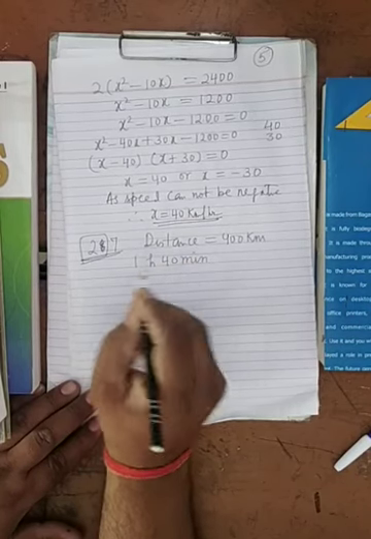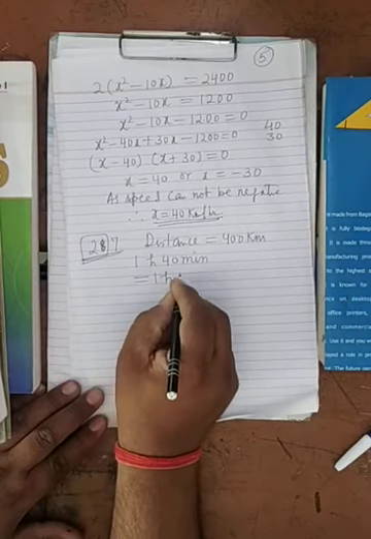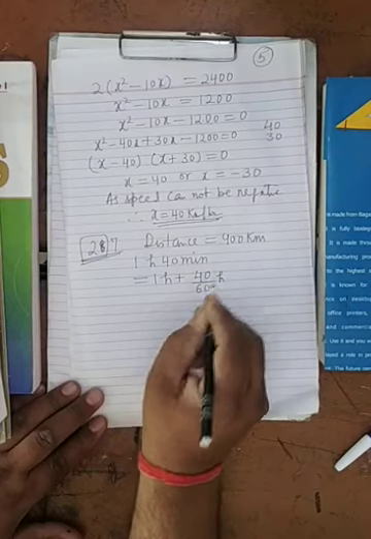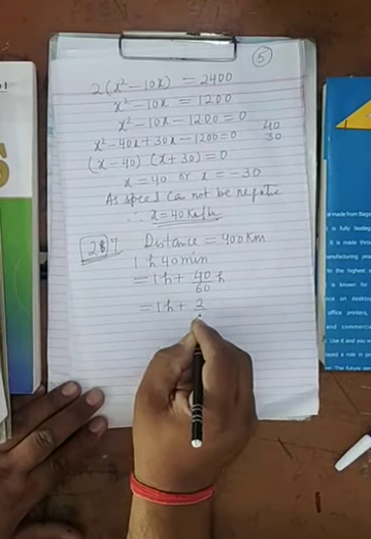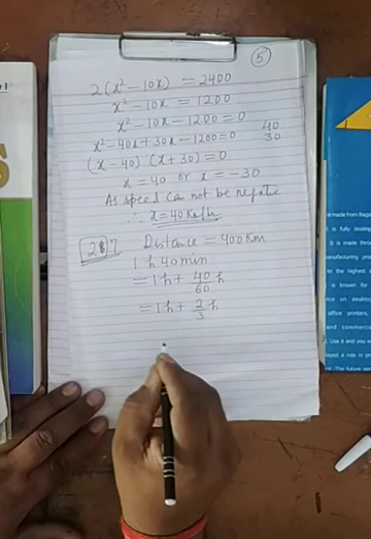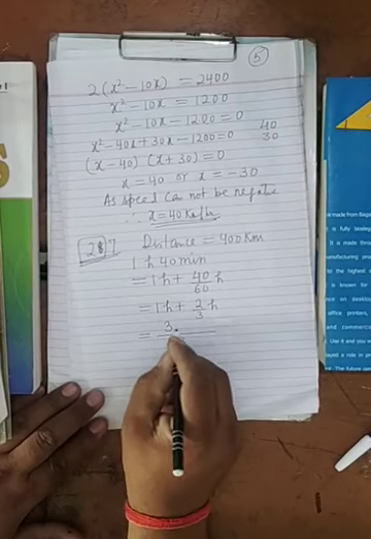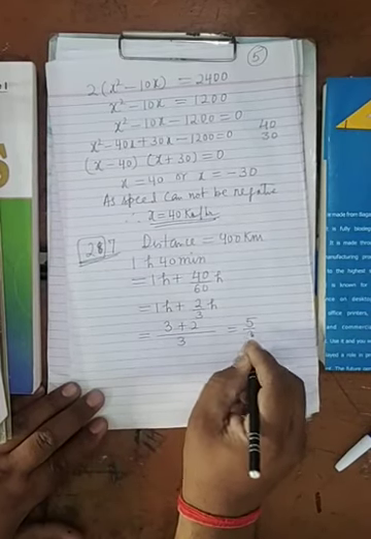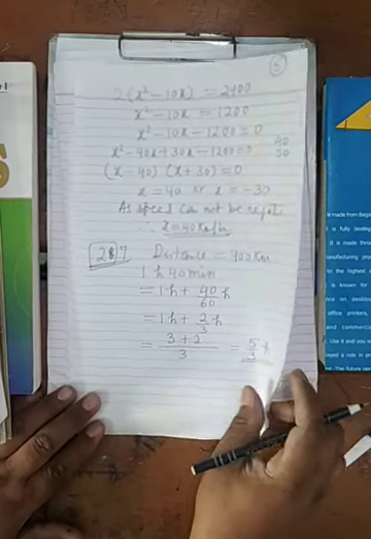First you convert this whole time into hours. So 1 hour plus 40 upon 60 hour. So this will be equal to 1 hour plus 2 upon 3 hour. So what will be this? It will be 3 plus 2, that is 5 upon 3 hour.